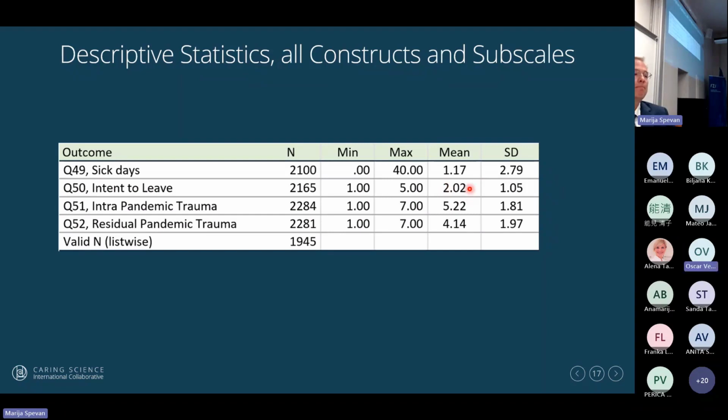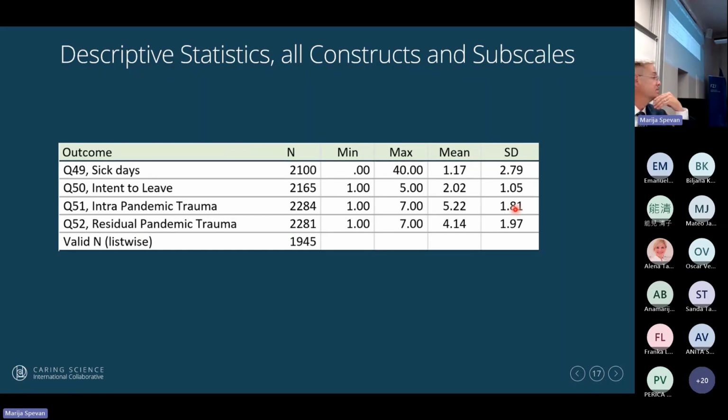So here we can see the mean is 2. So that means they're occasionally thinking of leaving, but look at the minimum and maximum and the standard deviation. So we have some nurses that are out looking and they're going to leave as soon as they can. And then we have ones that never think of leaving. As far as the difficulty getting through the pandemic, that was on a 7-point scale, 5, and a standard deviation of 1. So there was more difficulty than less.